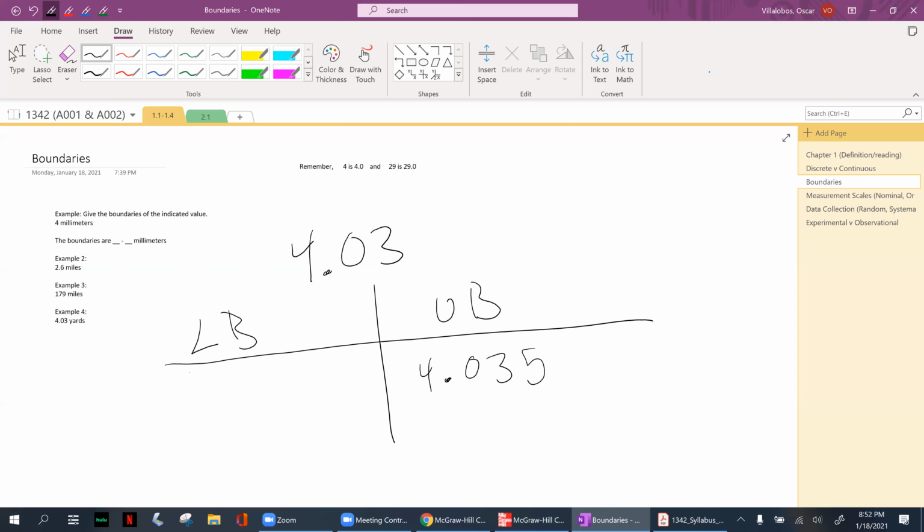And what do you think we have to do with the lower bound? Same thing we've been doing. You're going to subtract a 1 from the farthest right number, which would be what? Would it be the 0 or would it be the 3? Yes, it's going to be the 3. So 3 minus 1, that's going to give me 2. So I'm going to write 4.02. And then I'm going to add a 5 to the very end. So that's going to be 4.025. So those are my bounds. My lower bound will be 4.025, and my upper bound would be 4.035.